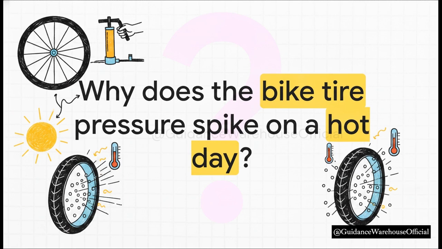You leave it outside. The hot summer sun beats down on it. And by the afternoon, the pressure has spiked even higher, maybe even dangerously high. Why does the exact same amount of air behave so differently just because the temperature changed?